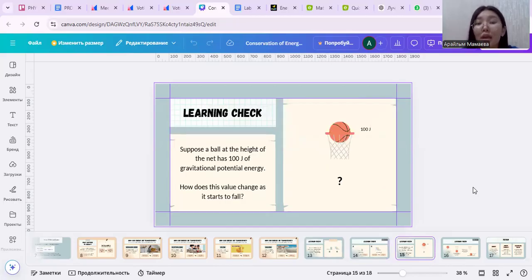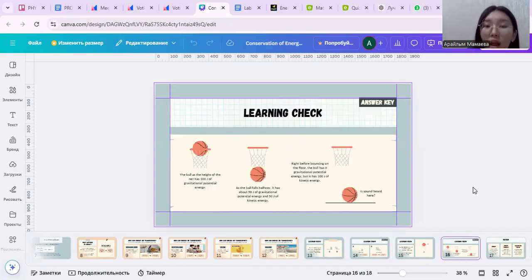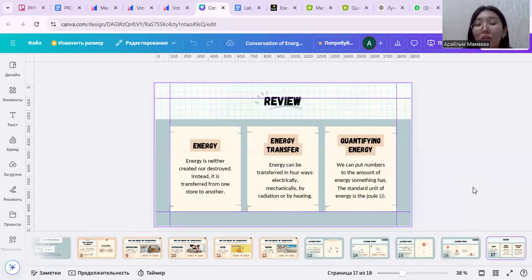Second question: suppose a ball at the height of the net has 100 joules of gravitational potential energy. How does the ball's energy change as it falls? First, the ball at the height of the net has 100 joules of gravitational potential energy. Second, as the ball falls halfway, it has 50 joules of gravitational potential energy and 50 joules of kinetic energy. Third, right before bouncing on the floor, the ball has no gravitational potential energy, but it has 100 joules of kinetic energy.